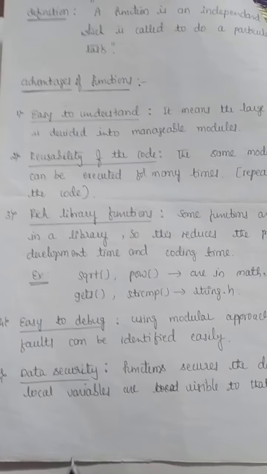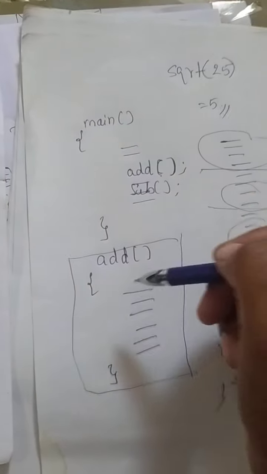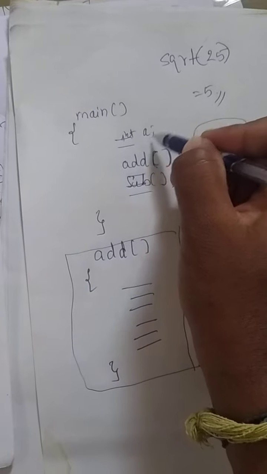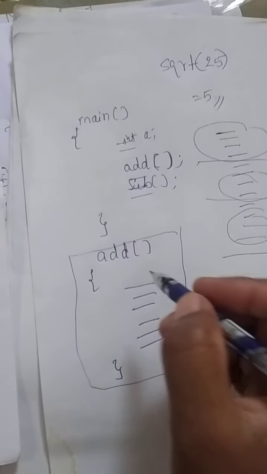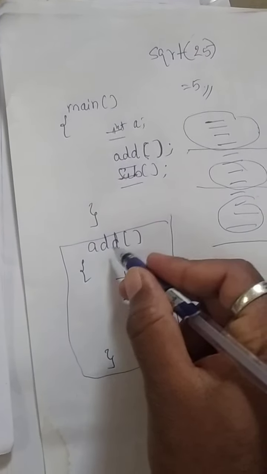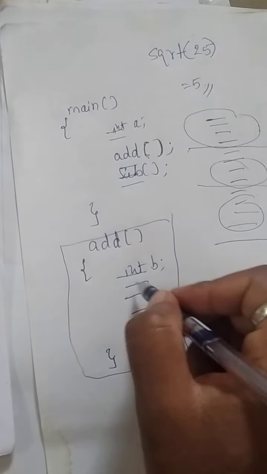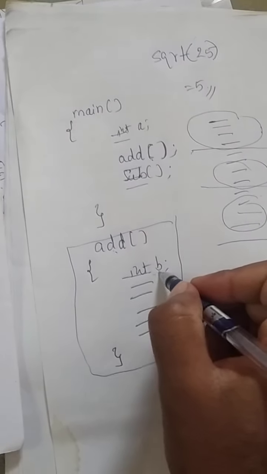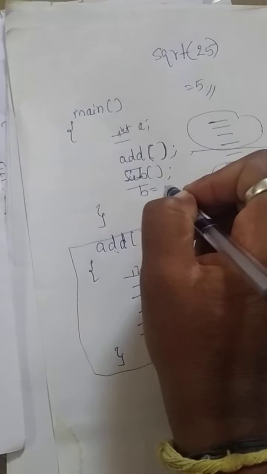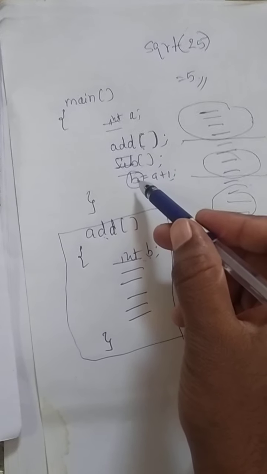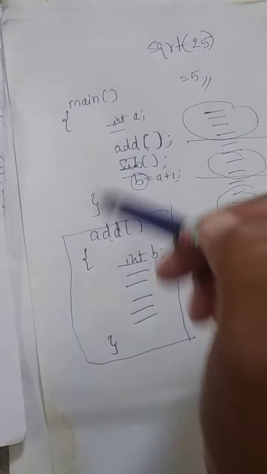Next one is data security. What do you mean by data security? Suppose this is the main function and this is the sub function. If I declare one variable a here, this variable belongs to the main function. Suppose I declare variable b in the add function, this variable is local to the add function. I cannot use this b variable in main, for example b = a + 1, because b is declared in the sub function, not in the main function.